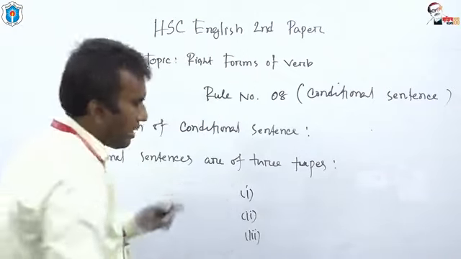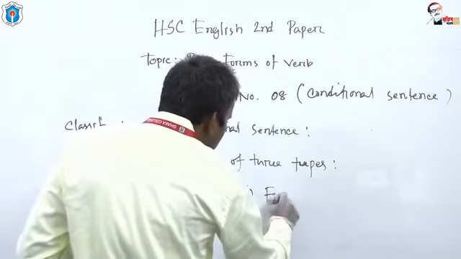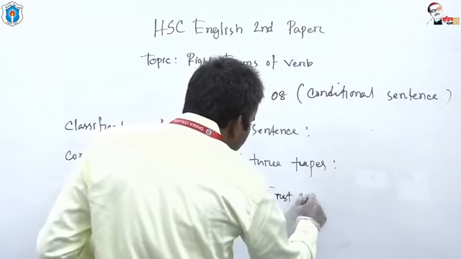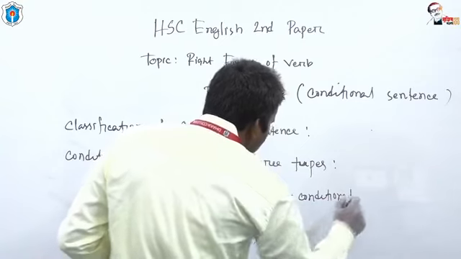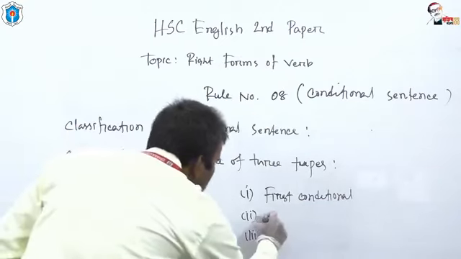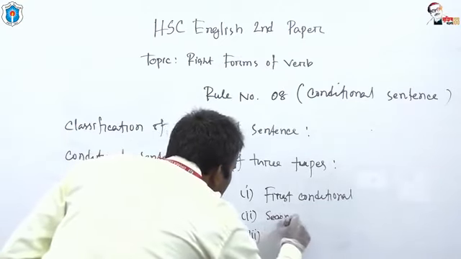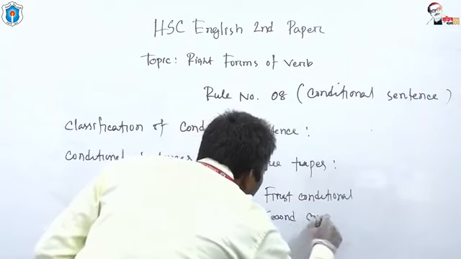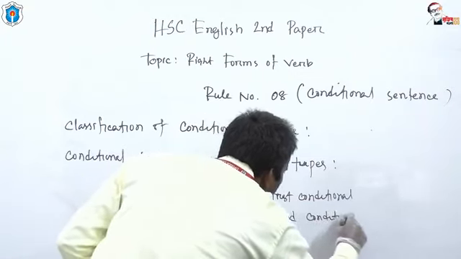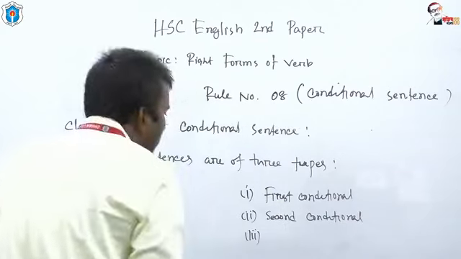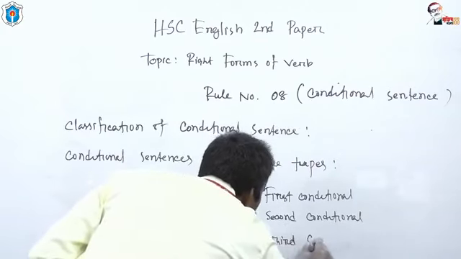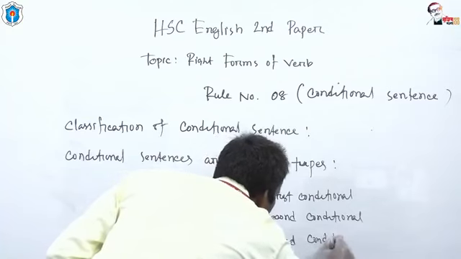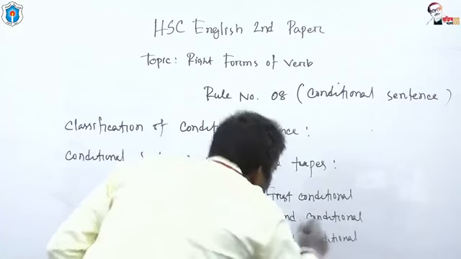The first one is called first conditional, second conditional, third conditional.